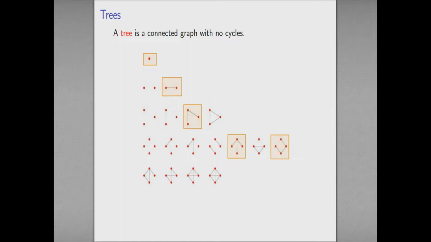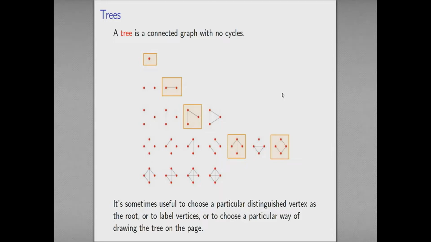Okay, so I've picked out in orange here the examples of trees. I can get between any pair of vertices by traveling along edges, but I don't have any cycles. If I were to look at this graph, for example, this one's disconnected because this guy over here isn't connected to the other ones. And this is a graph that has no cycles, but it's not connected. So I've excluded all of the ones that aren't either connected or which have a cycle.